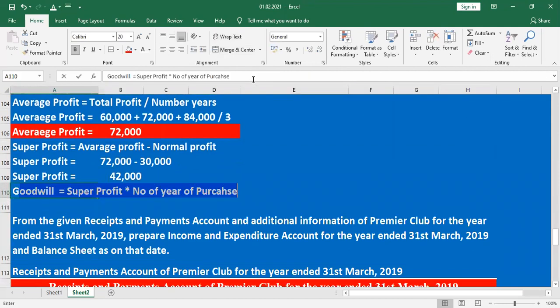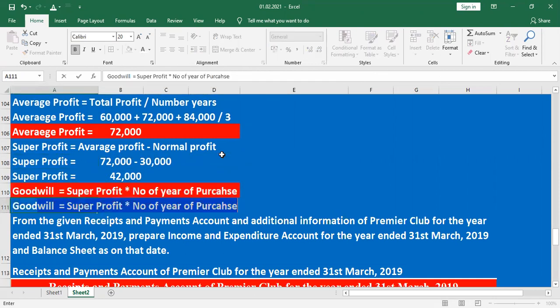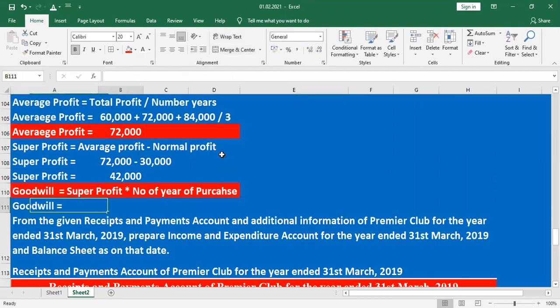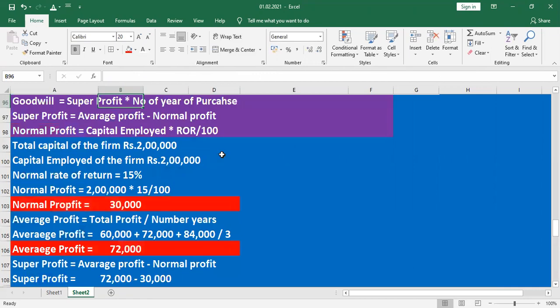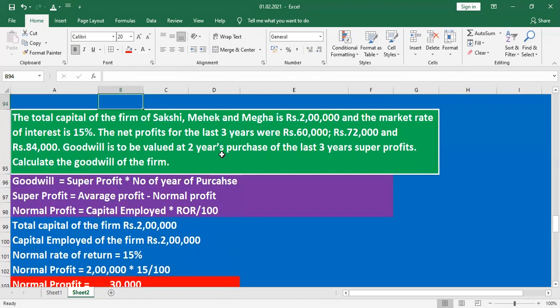Now we apply the formula. What is the formula for goodwill? Goodwill equals super profit into number of years of purchase. Super profit is 42,000. Number of years of purchase, they are given 2 years of purchase.